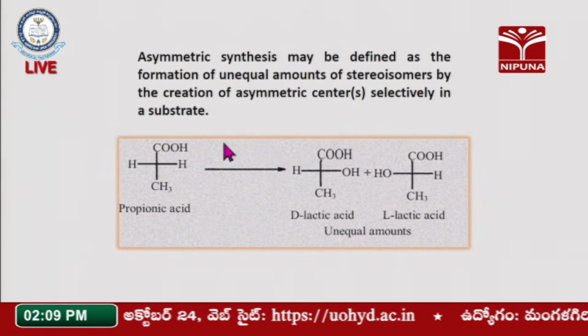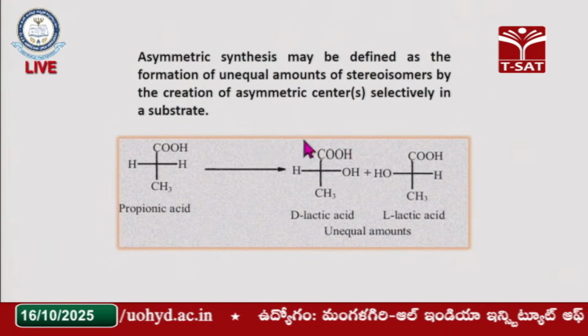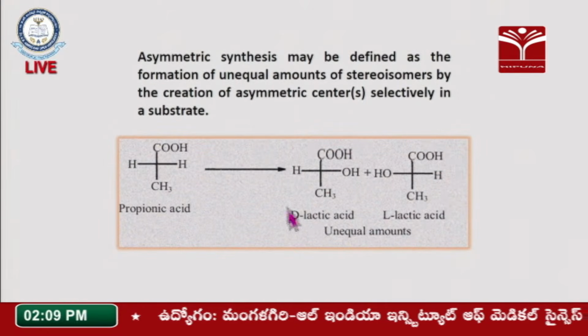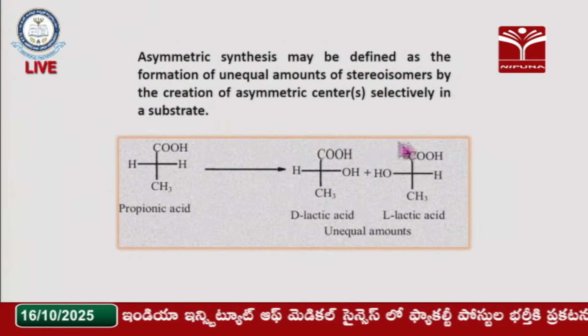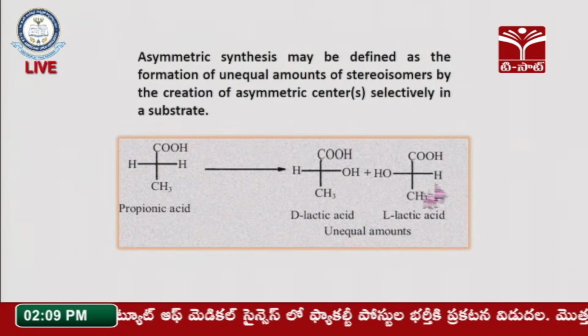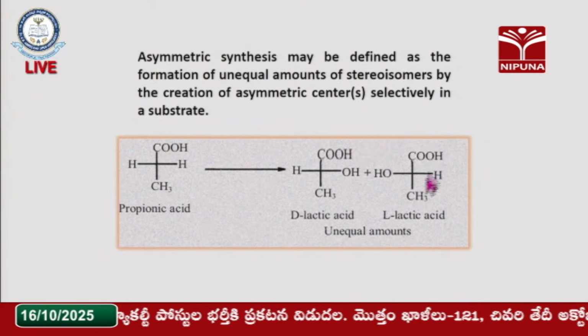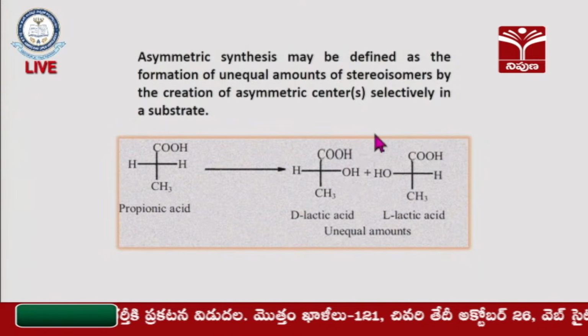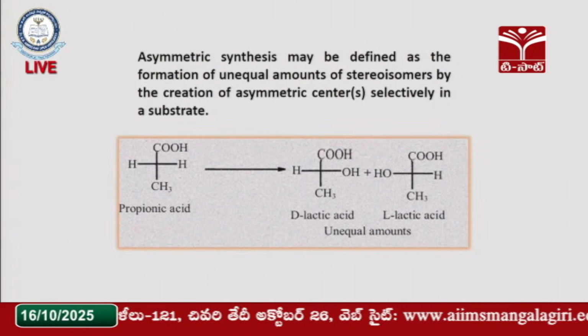And one more thing: when we are doing the reaction here, if we are getting the products in an equal ratio, then it is not an asymmetric synthesis. And if you get the products in an unequal ratio, then we call it an asymmetric synthesis. Or if you get only one product in 100%, one product here, then also we call it an asymmetric synthesis.